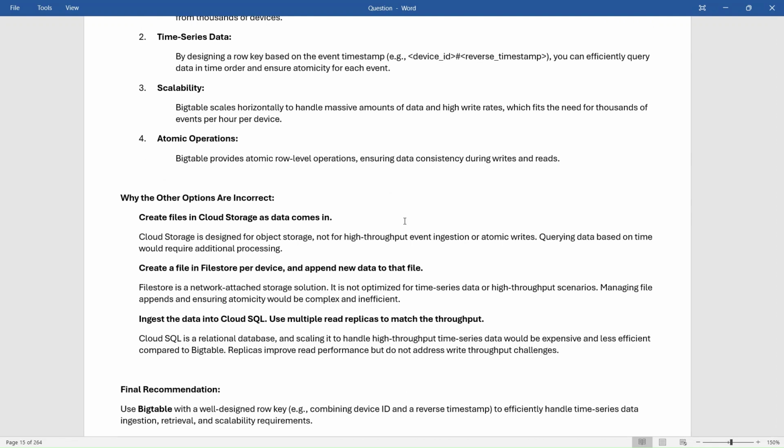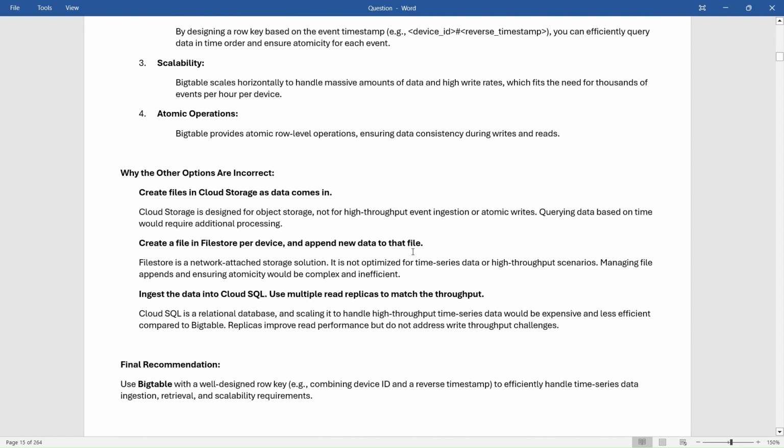Why the other options are incorrect? Create files in Cloud Storage as data comes in. Cloud Storage is designed for object storage, not for high-throughput event ingestion or atomic writes. Querying data based on time would require additional processing. Create a file in Filestore per device and append new data to that file. Filestore is a network-attached storage solution. It is not optimized for time series data or high-throughput scenarios. Managing file appends and ensuring atomicity would be complex and inefficient.